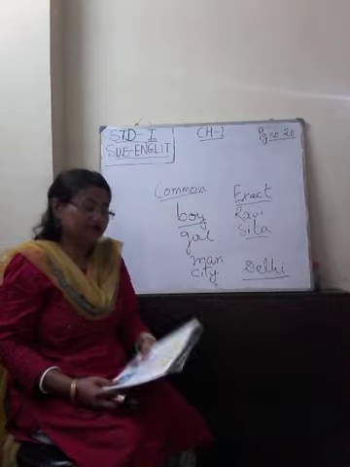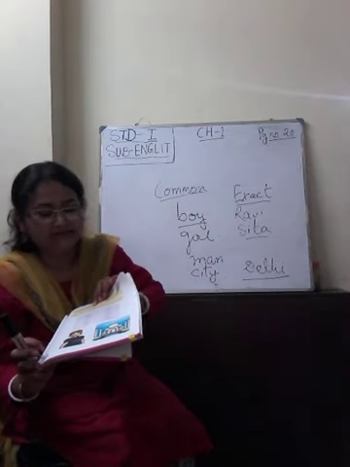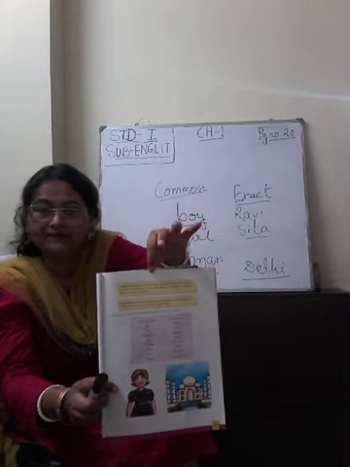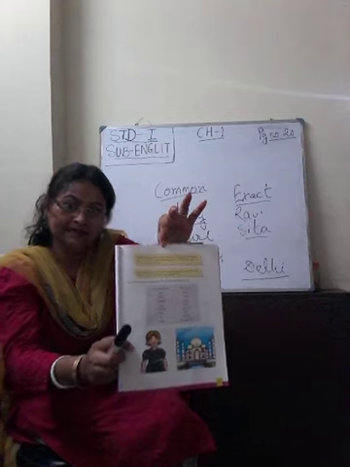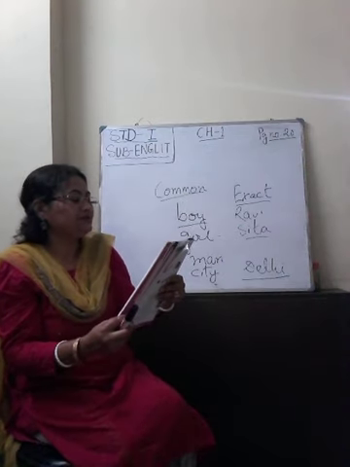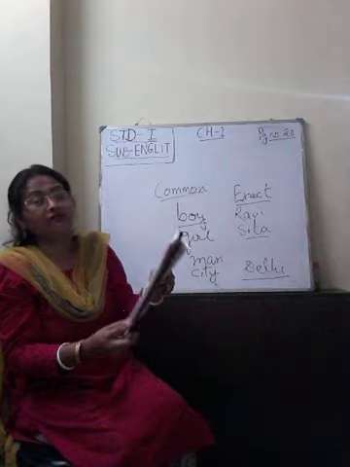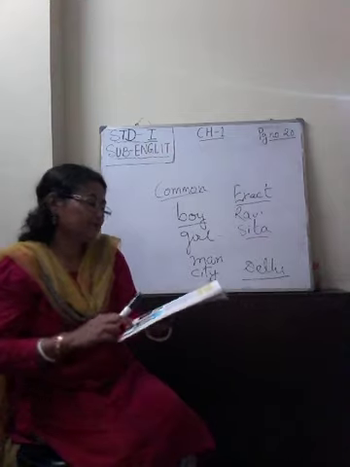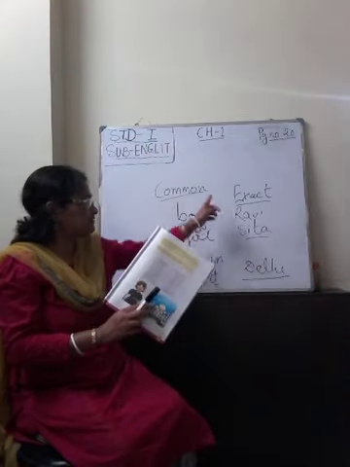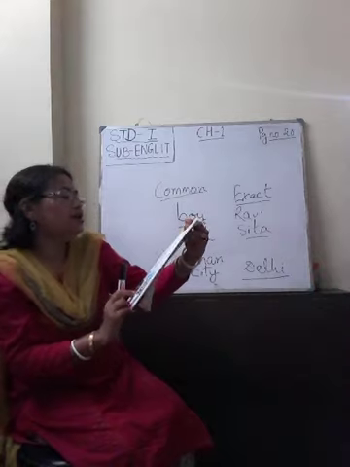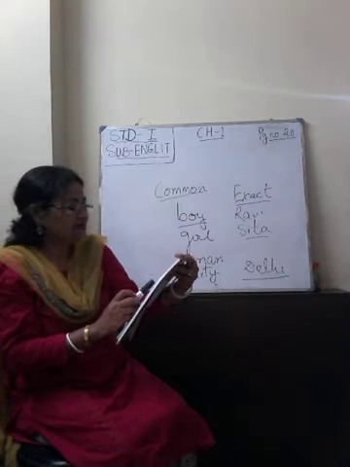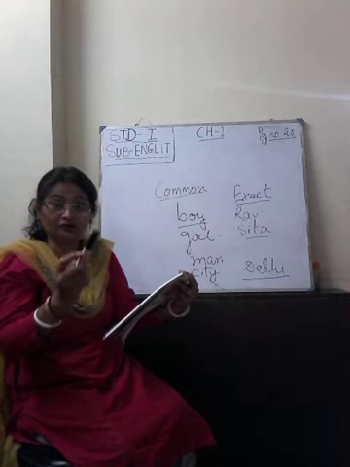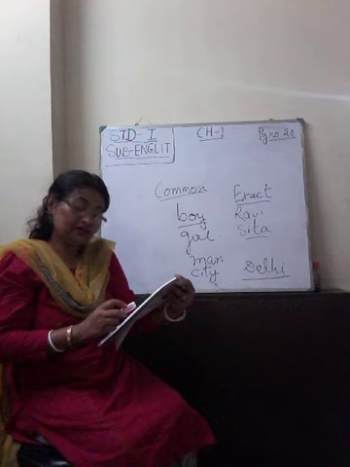Okay, children. So this you will find on page number 21. So see, both of these you have to learn. Okay, clear? Now we will move to look at the pictures. Let us look at some examples of common noun and exact names. Okay, I'll read it for you. See, girl, common names as I have given the example, same way it's given here, common names and exact names. First one, see, girl. When I say girl, it is a common name. But when I say Ankita, I'm talking about a particular girl, so exact name.